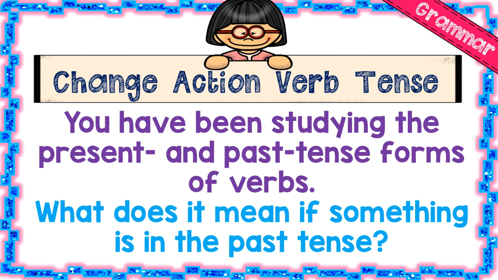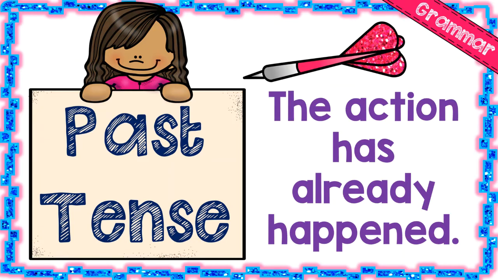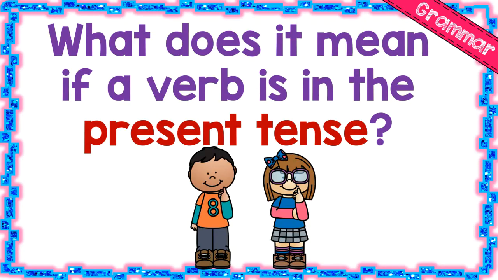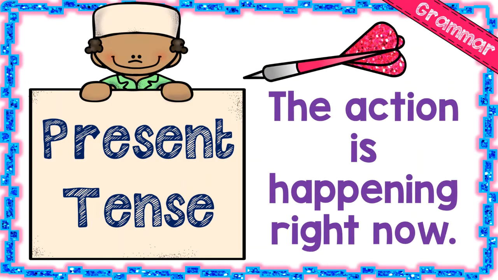So, change action verb to tense. You have been studying the present and past tense forms of verbs. What does it mean if something is in the past tense? The action has already happened. That's what past tense means. What does it mean if the verb is in the present tense? The action is happening right now.